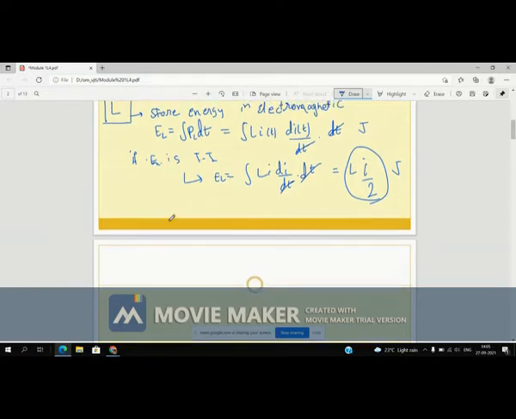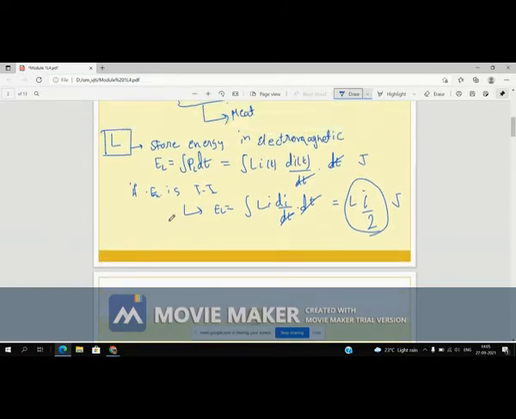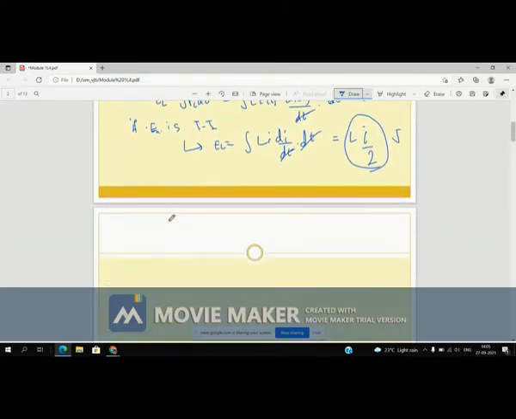Similarly, there is one more thing. Energy stored by the inductor is L i square by 2. See, the integration of i is i square by 2, so here L i square by 2. You can also replace this in terms of psi.